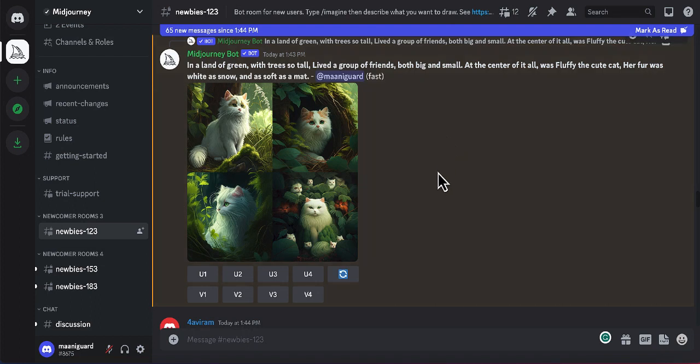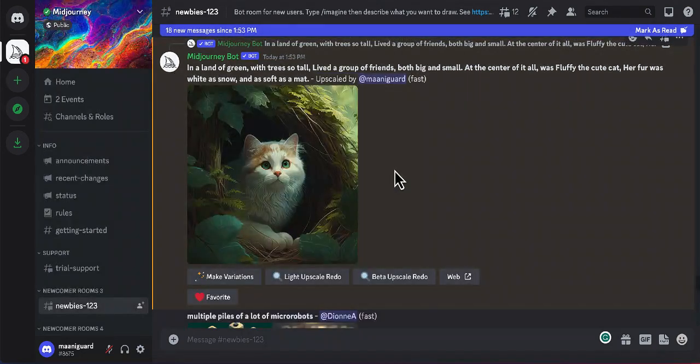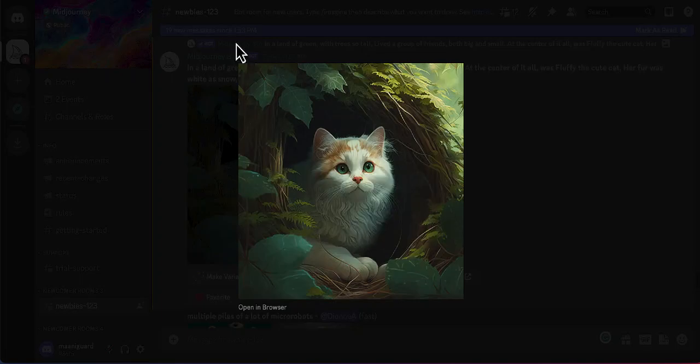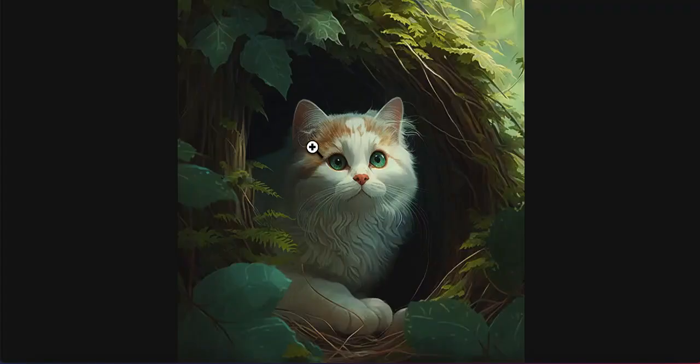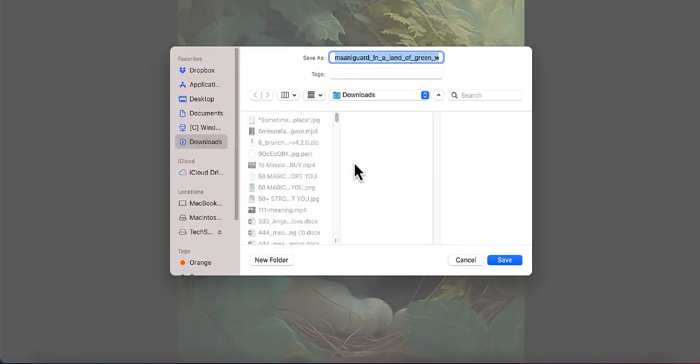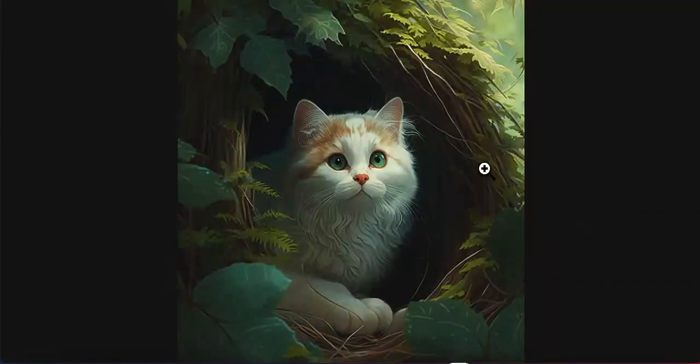So from these 4 options, I like the second image. I think it looks good. So I'm going to click on U2 to save the image. Click on the image, and now right click and open new tab. And go to the new tab, right click and save the image. Now you can save the image on your computer.